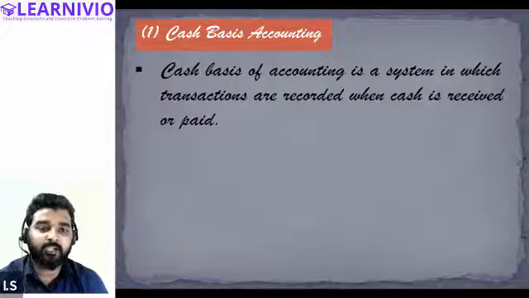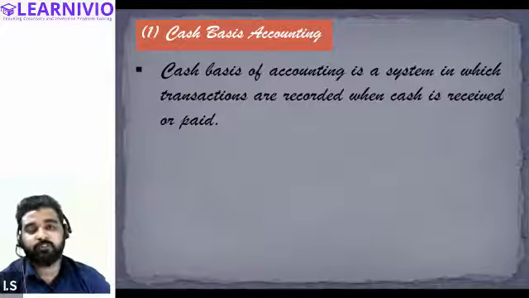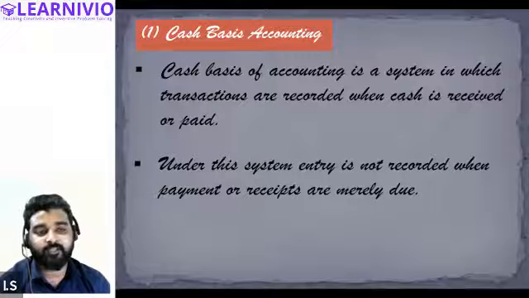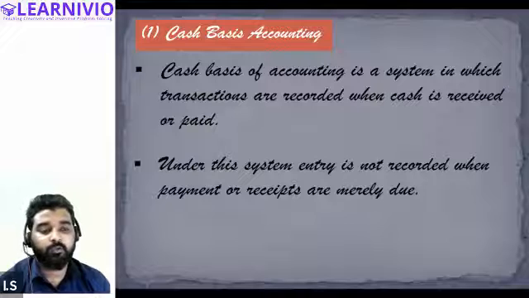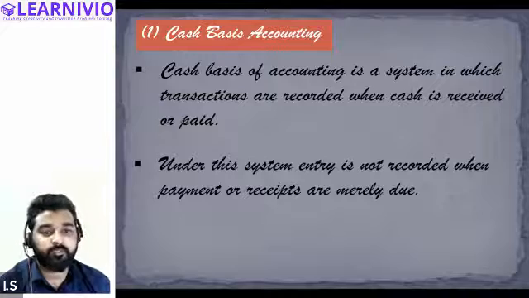That is what cash basis accounting says. So under this system, any transaction is not recorded merely because payment or receipts are due. I'm going to explain this.